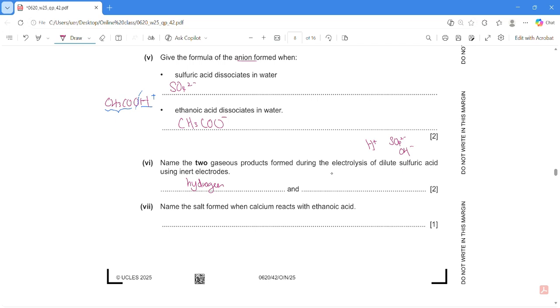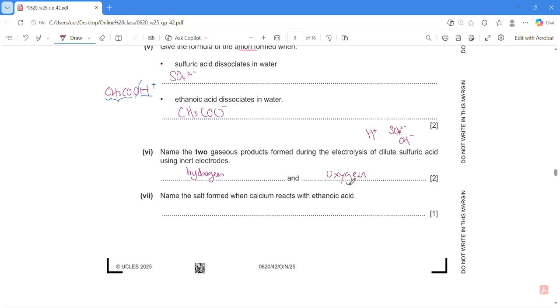Okay, negative ions will discharge the OH minus and it will produce oxygen. So easy. Next, name the salt form when calcium with ethanoic acid. Okay, so this one will form calcium ethanoate. Easy peasy.